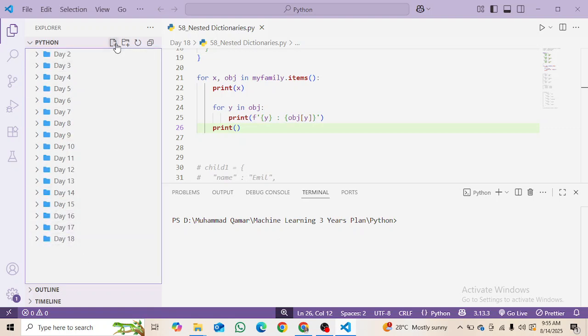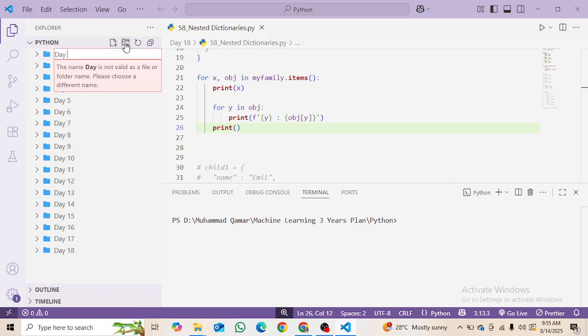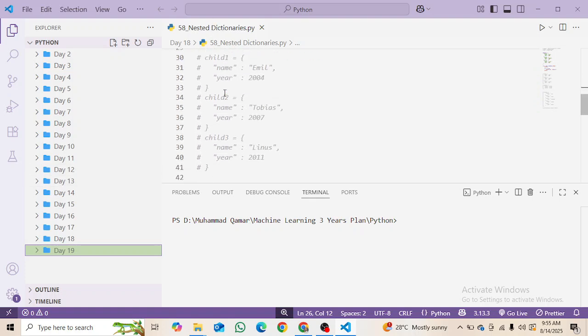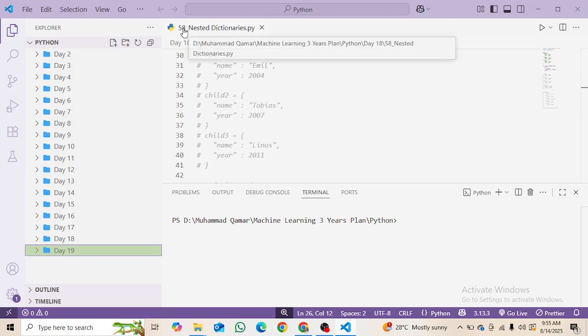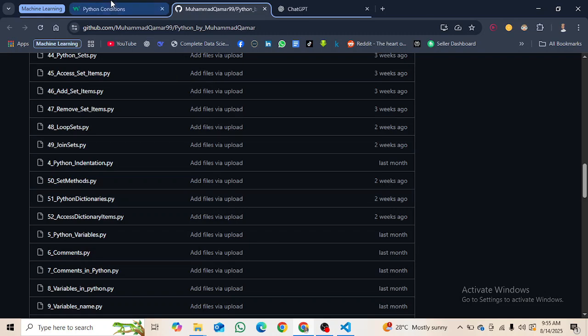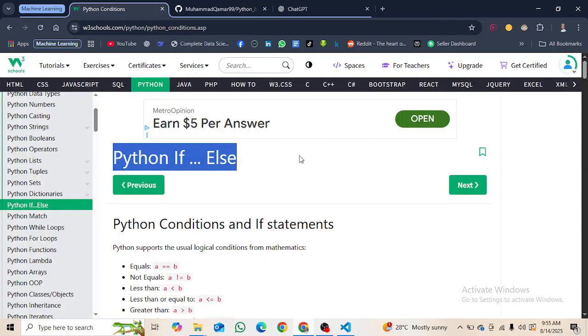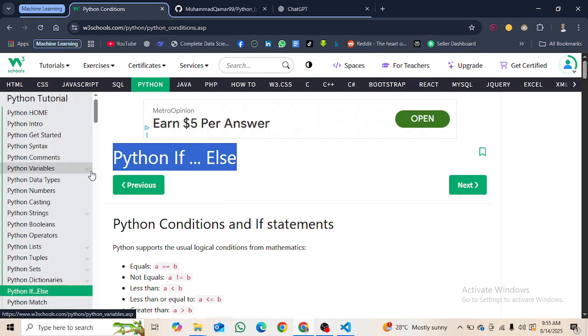Okay, so today is our day 19. First of all I am going to make the day 19 folder, and inside this folder, you can see the nested dictionaries we did last time, and it is file number 58. So I am going to make file 59. Before making it, I am going to copy the name of the file from here, Python if else section.